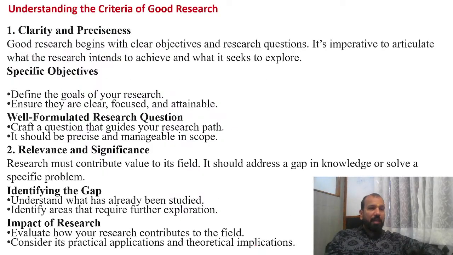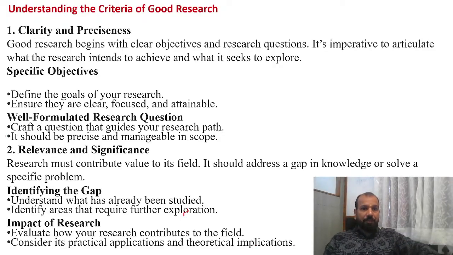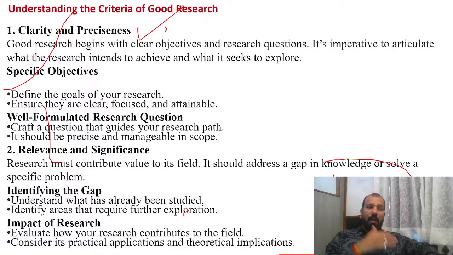Now it's a very important topic: what is the basic consideration for understanding the criteria of good research? First is clarity and preciseness. Good research begins with a clear objective and research questions. It is imperative to articulate what the research intends to achieve and what it seeks to explore. There should be clarity about what you are going to do. You have to tell your managers and supervisors, and it should be very precise.